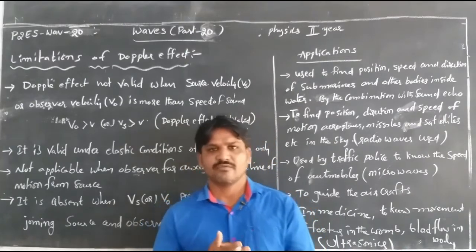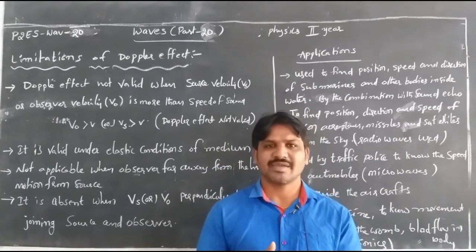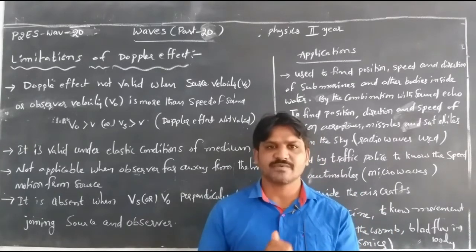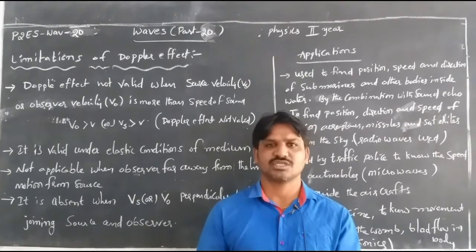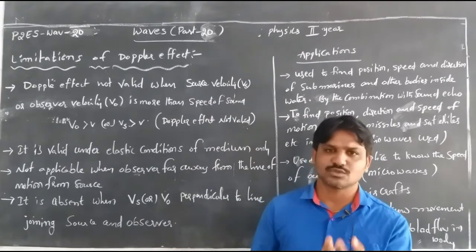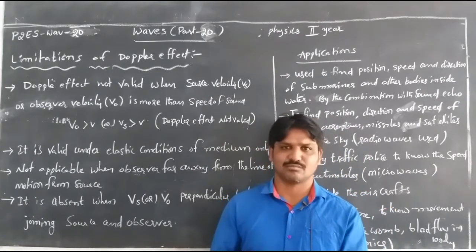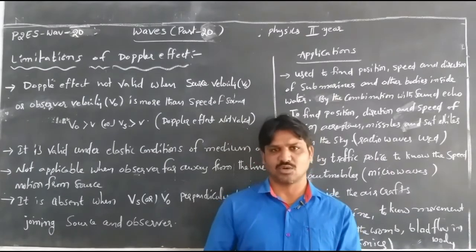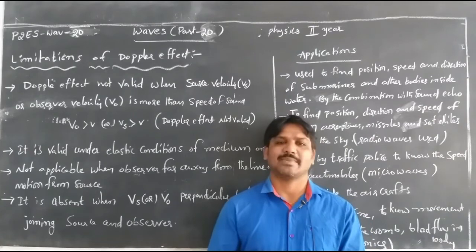First, when the velocity of the source or the velocity of the observer is more than the velocity of sound, the Doppler effect is not applicable.